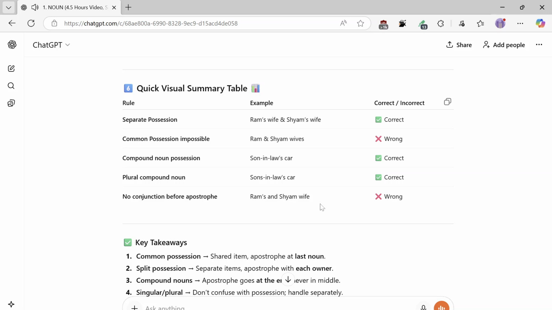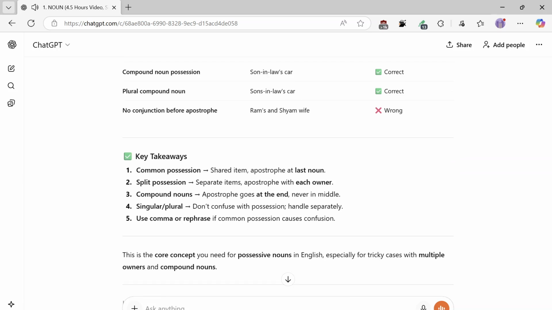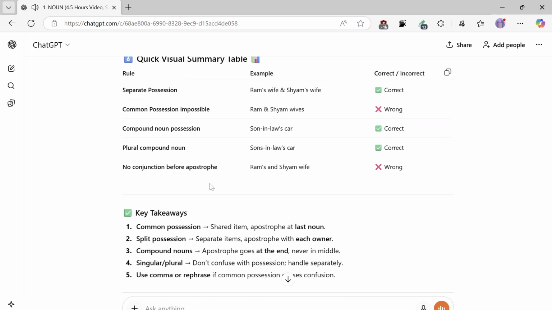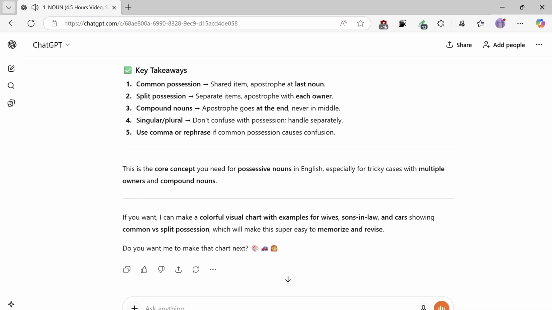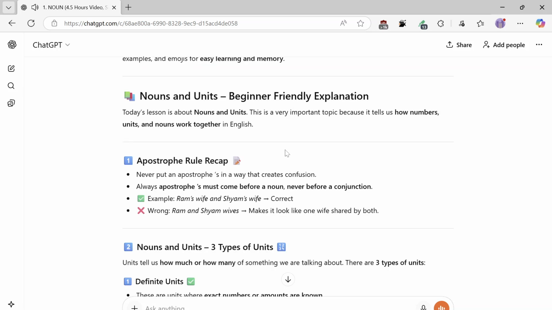Key takeaways. 1. Common possession, shared item, apostrophe at the last noun. 2. Split possession, separate items, apostrophe with each owner. 3. Compound nouns, apostrophe goes at the end, never in the middle. 4. Singular and plural, don't confuse with possession, handle separately. 5. Use a comma or rephrase if common possession causes confusion. This is the core concept you need for possessive nouns in English, especially for tricky cases with multiple owners and compound nouns.